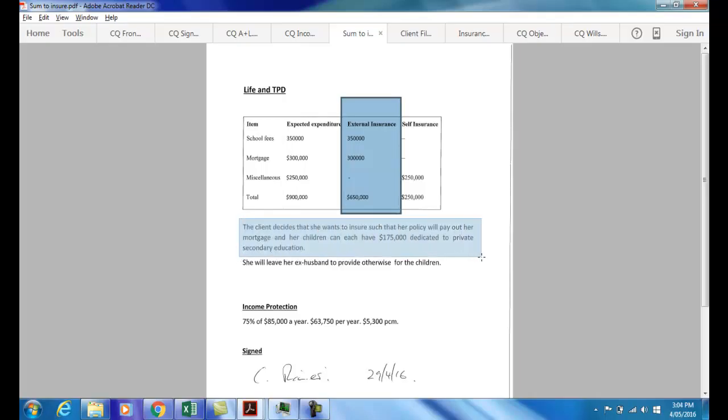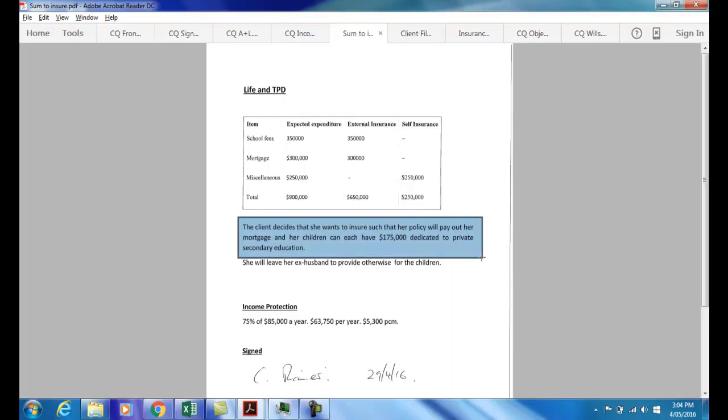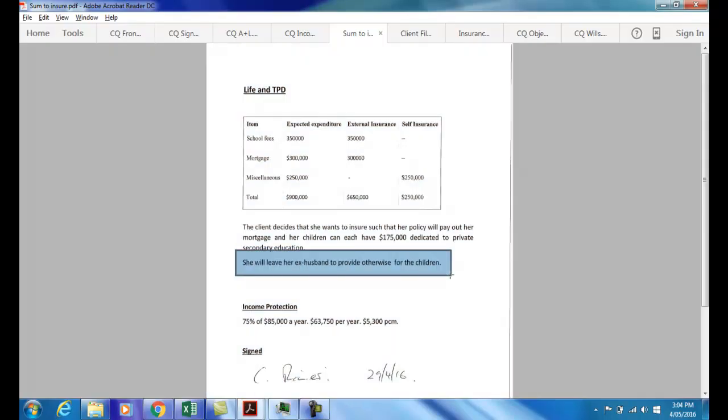We describe that here, where we say that the client decides she wants to insure such that her policy will pay out her mortgage and her children can each have $175,000 dedicated to private secondary education. Now, that figure might seem high, but for that much money, the kids are probably wearing second-hand blazers. She will, as it says here, leave her ex-husband to provide otherwise for the children in the event of her death or permanent disability. So that is how we establish the type and amount of life and TPD cover.